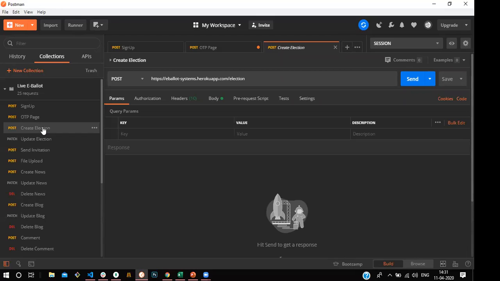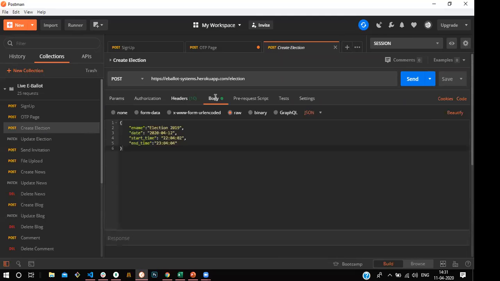For the election, we want to pass that token header. After that, we enter the election name, which should be unique. Then the election date, when the election is going to start, and the election timing, start time and end time. For example, the current election runs from 9 in the morning to 6 in the evening. This is the duration of the election. Like that, we want to set the time. Only in between that time will the link be open. Otherwise, once the time has passed, it should show an error like "Link has expired."